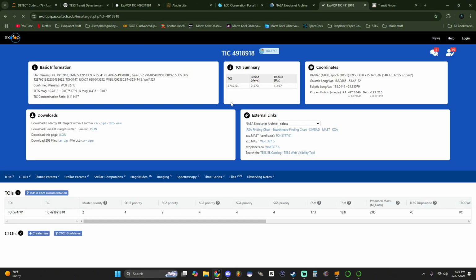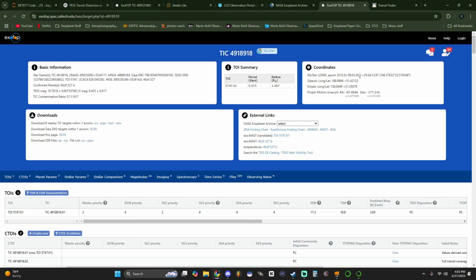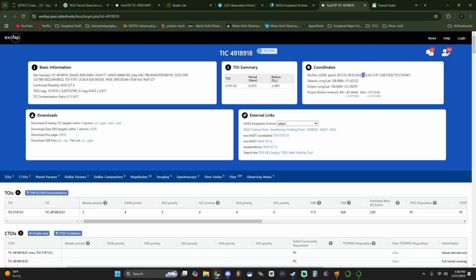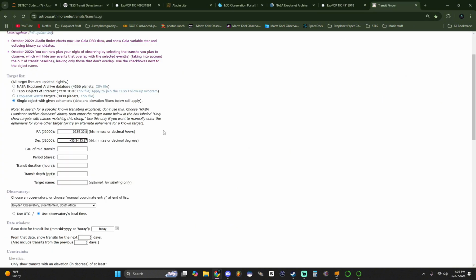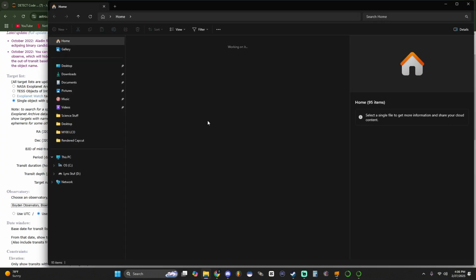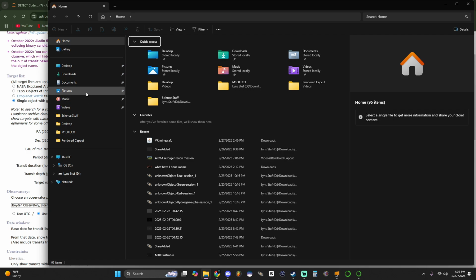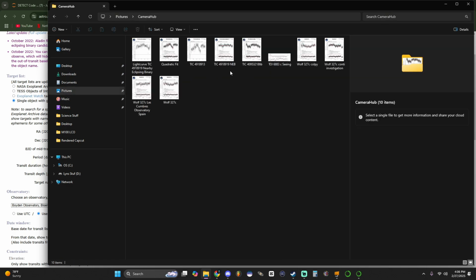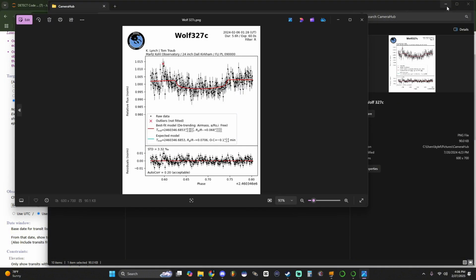It's going to show the RA declination coordinates, and the RA is going to be put in here, and then the declination is going to be put here. So this should theoretically still be up. I'm going to actually get the BJD, the transit depth and everything that is done. So we're going to go to the last observation that we got done, which was literally last year.